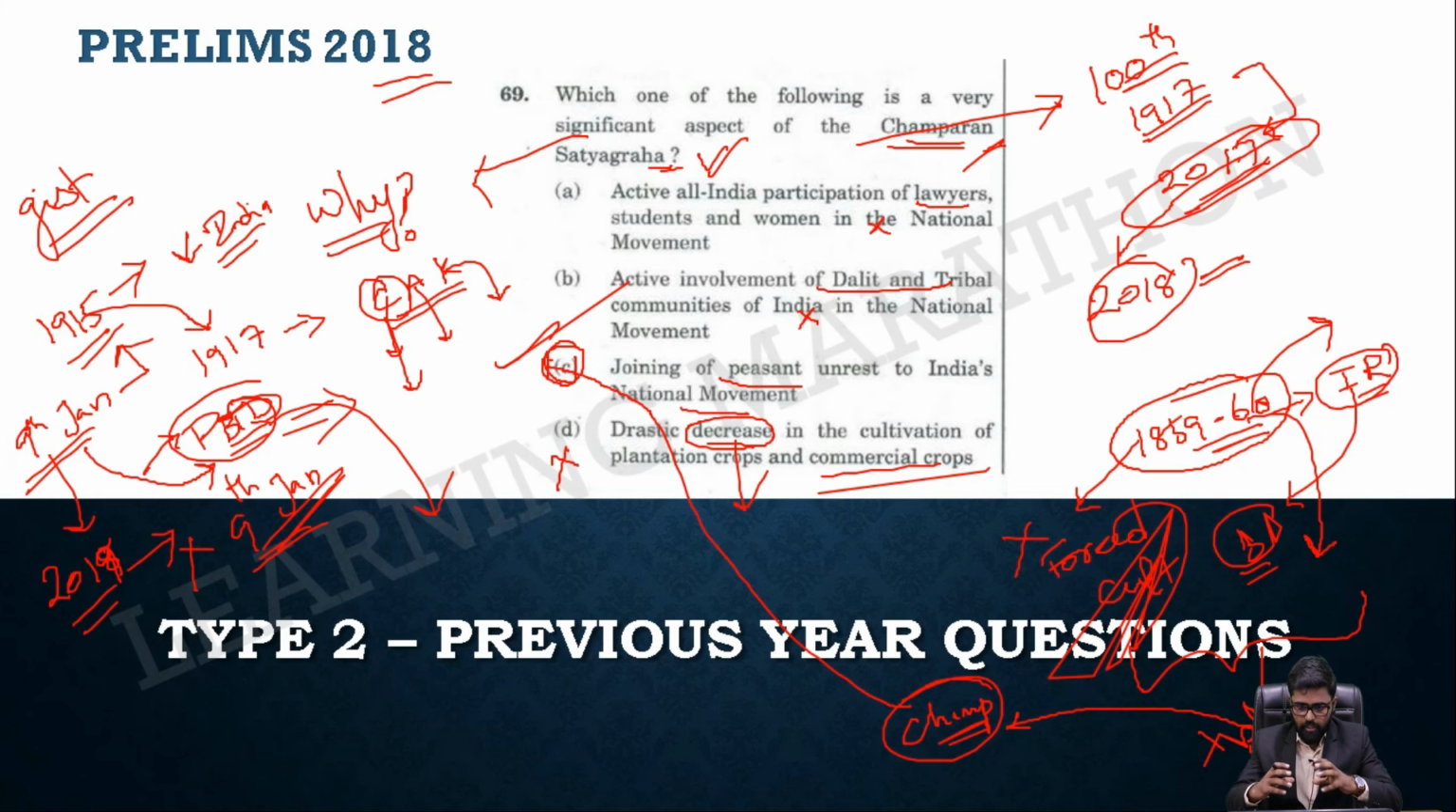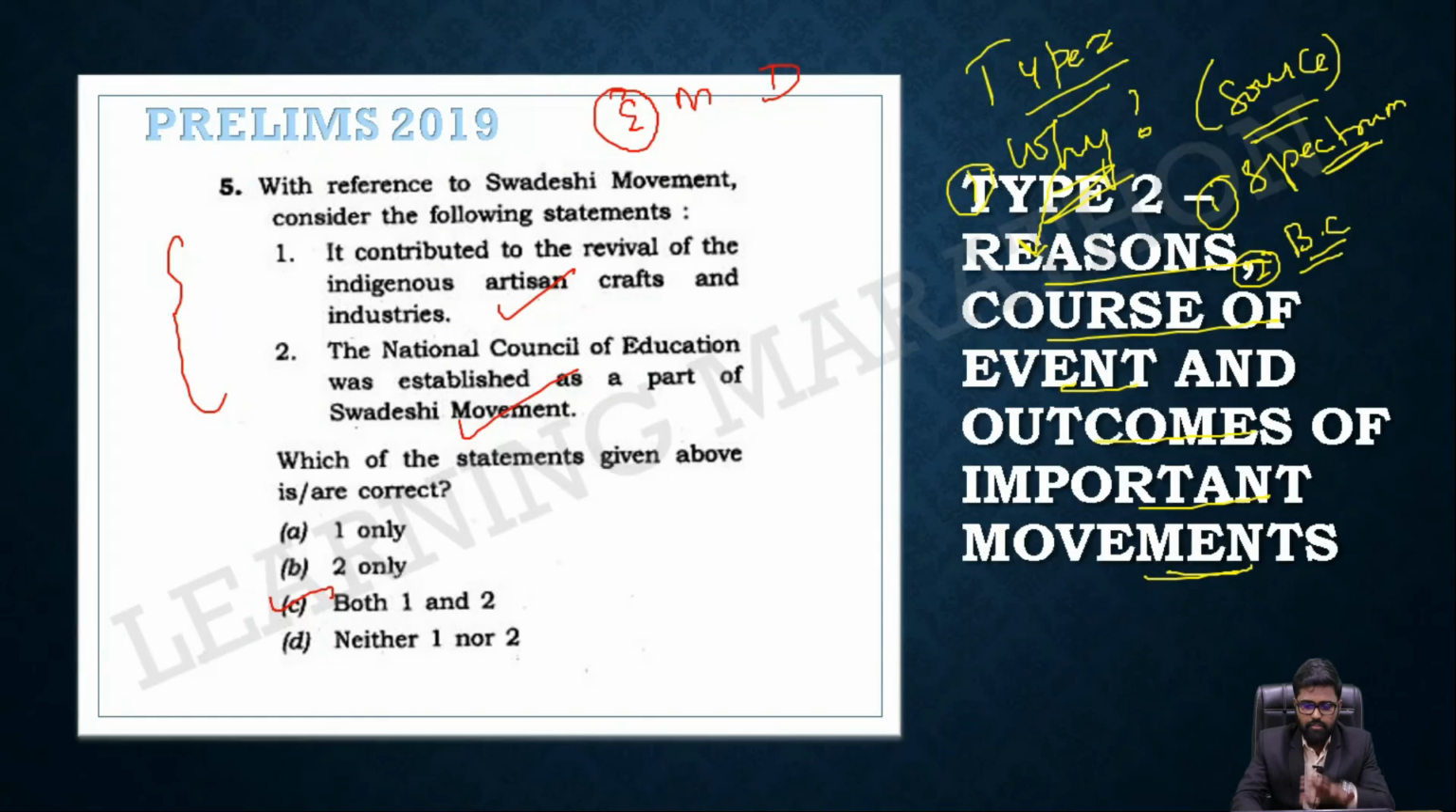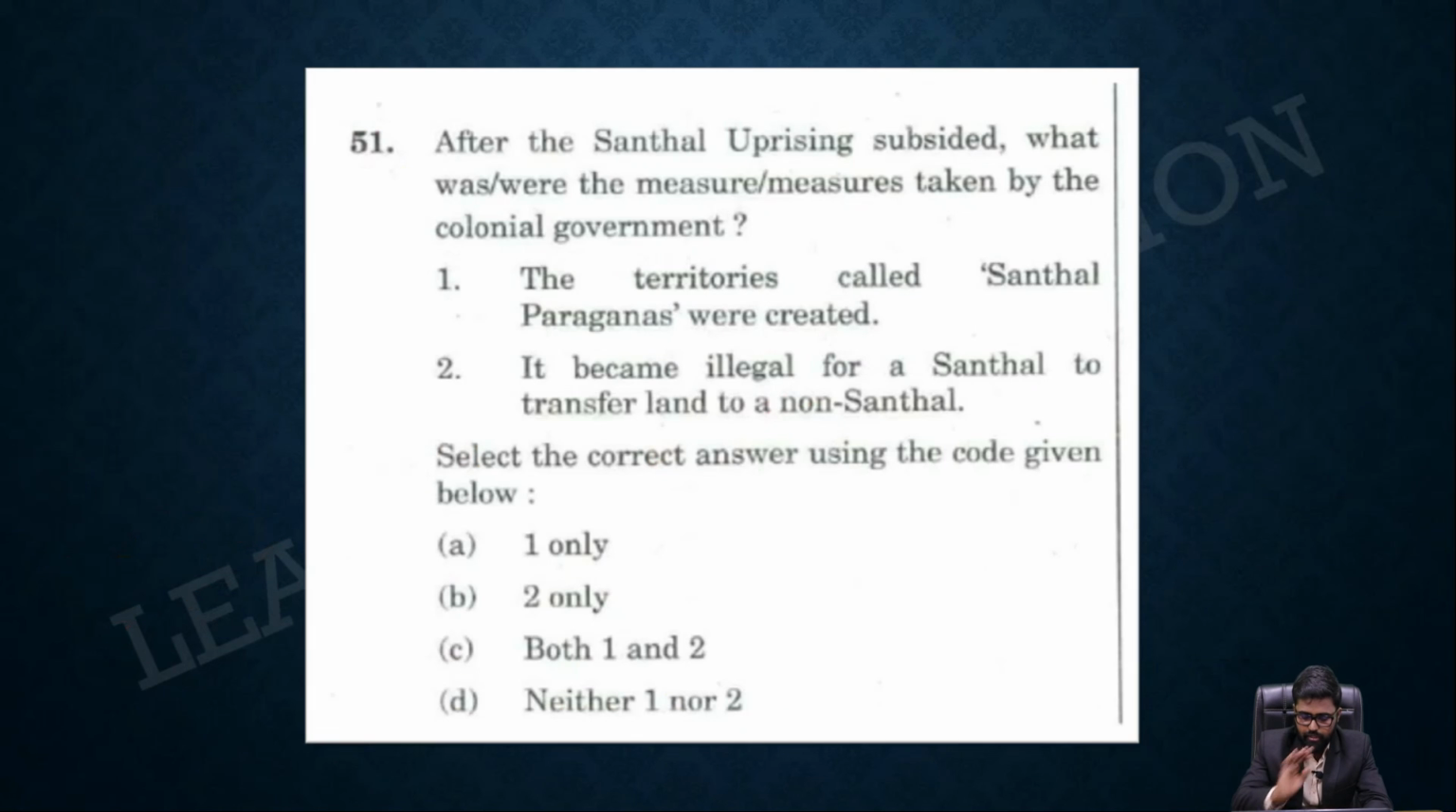So it is the Champaran Satyagraha where the peasants' unrest was joined to the Indian national movement. From 1917 onwards, not only the upper class like lawyers were there in the Indian national movement, it was also peasants, it was also laborers from the Ahmedabad mill strike. Everybody joined hands in the national movement. So this is how you should approach this particular question. I made everything clear.